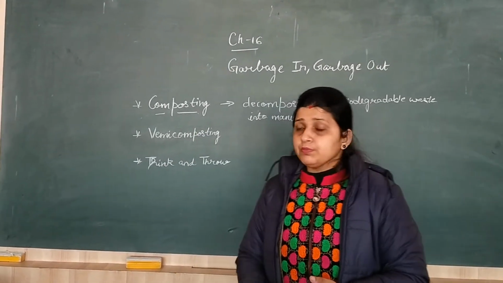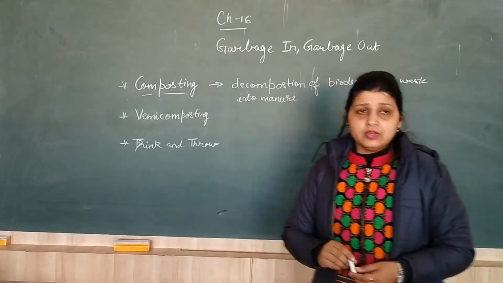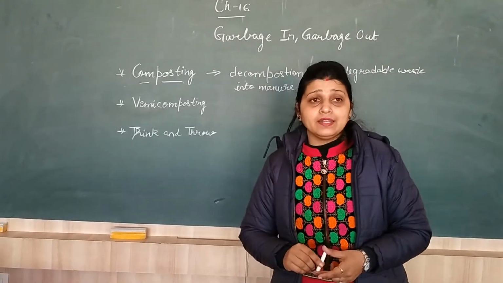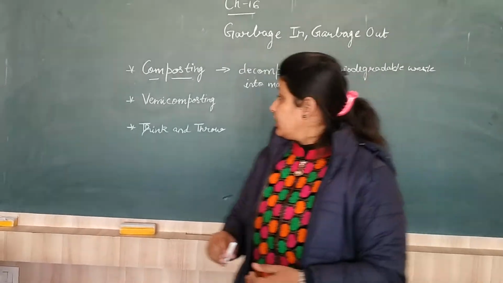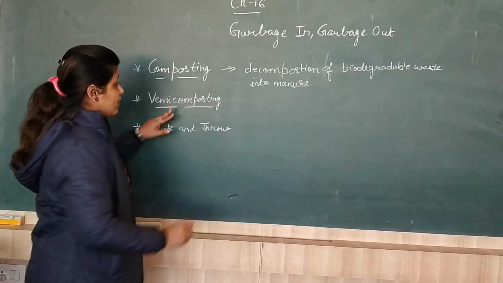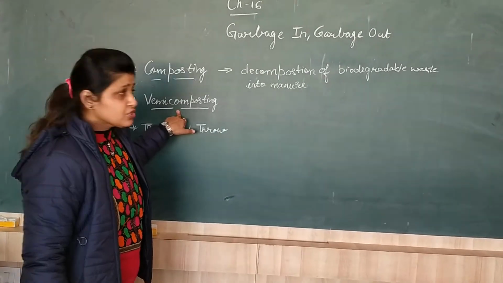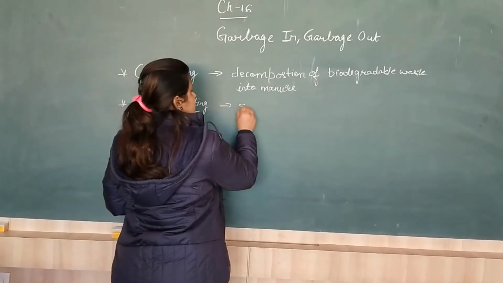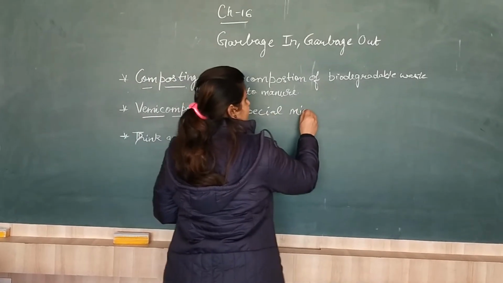In anaerobic composting, there is no presence of air. Air is not present. And in aerobic composting, there is presence of air. Right? And the next word present in your book is vermicomposting. Vermicomposting is a special composting in which special microorganisms are used, that is red worms.